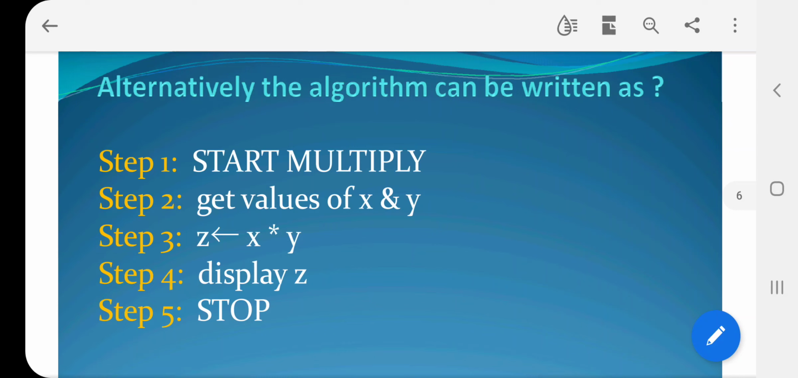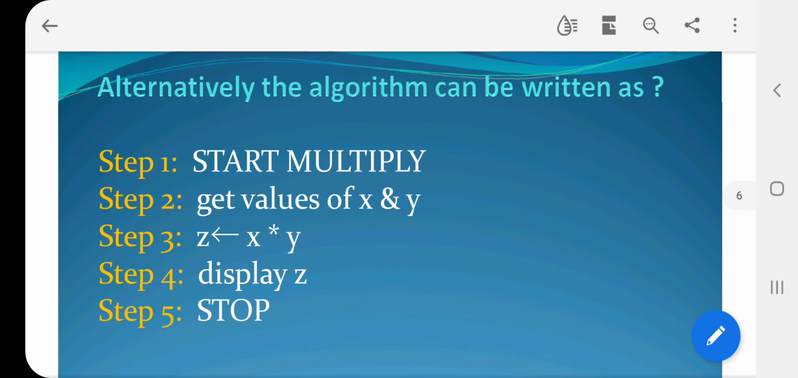Start multiply. Get values of x and y. z equal to x star y. Display z. Stop. So a programmer needs only this much instruction for writing a program. These are the instructions. Very simple. Start multiply. Get values of x and y. z equal to x star y.